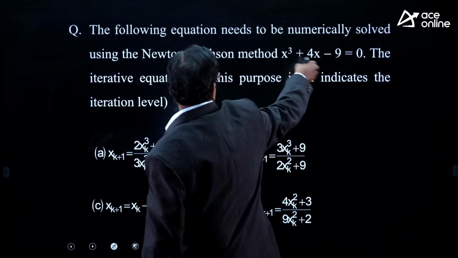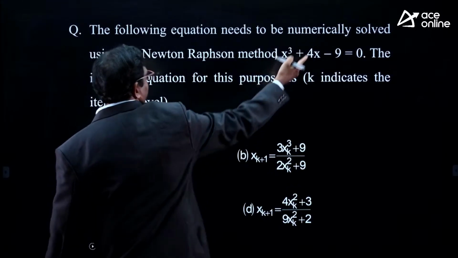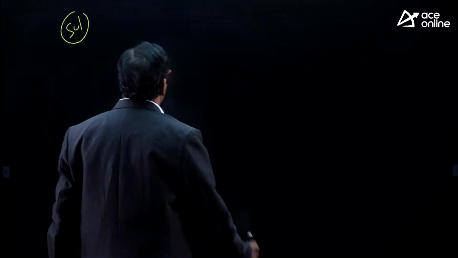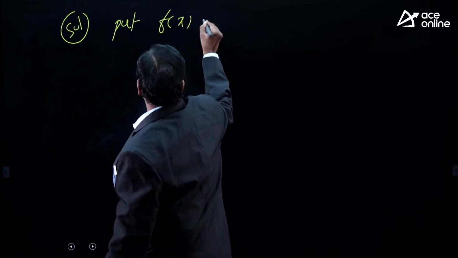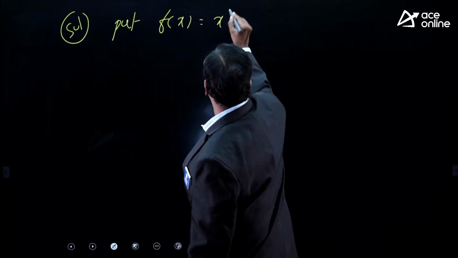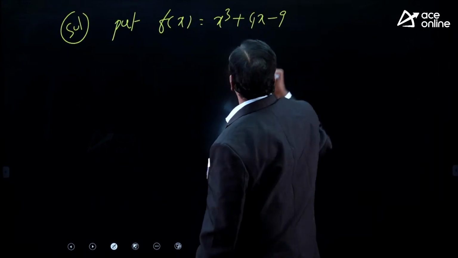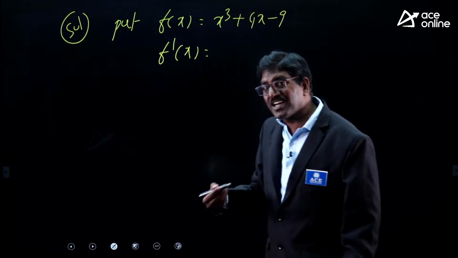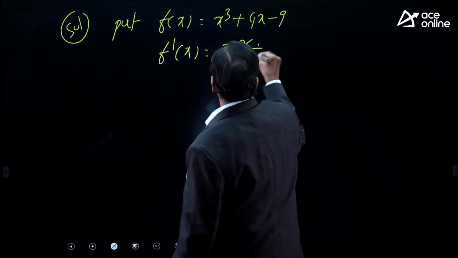The given equation is x cube plus 4x minus 9 is equal to 0, so put f of x is equal to x cube plus 4x minus 9. In the Newton-Raphson method we need the derivative, that is f dash of x is 3x square plus 4.